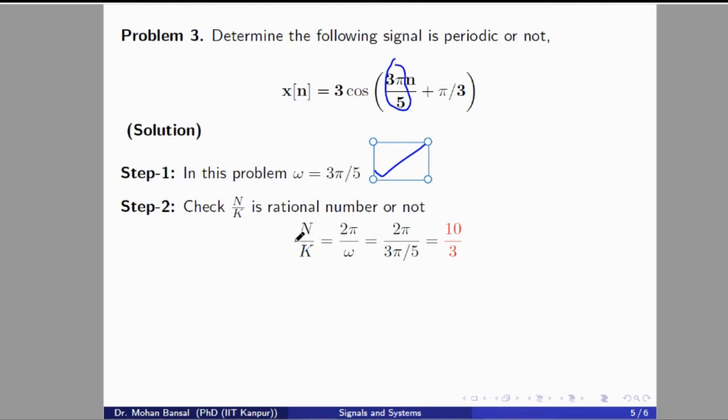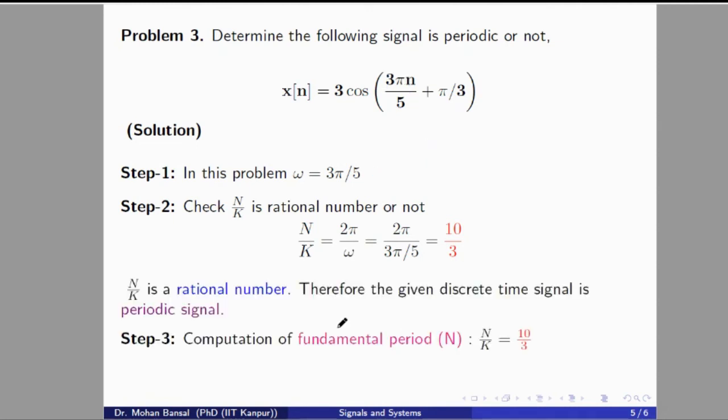Now, if we check whether N by k is rational or not, we know N by k is 2 pi divided by omega. So, omega is 3 pi by 5. We are getting 10 divided by 3 here. So, this is a rational number because this is the ratio of integers. So, we can see that this is a periodic signal as well. And N by k is 10 by 3. If we compare it, N is equal to 10 and k equal to 3. So the fundamental period of this given signal is 10 here.